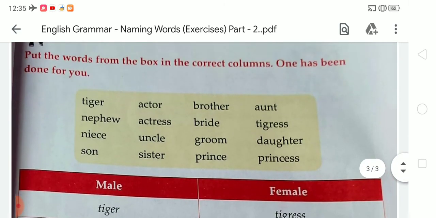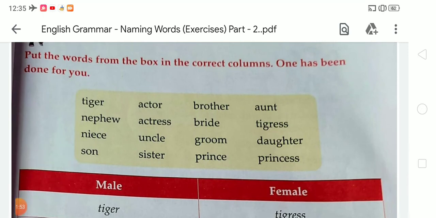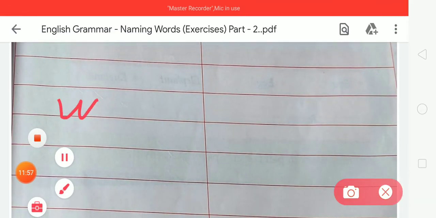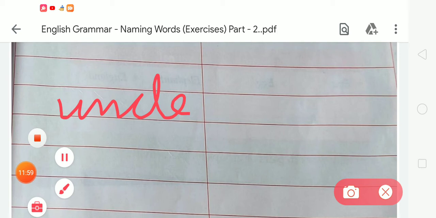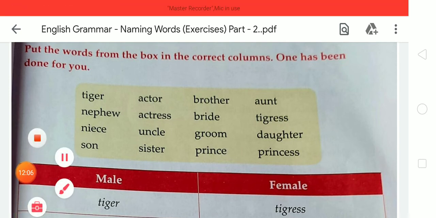Now the next male word is uncle. So you have to write uncle. What is the spelling of uncle? U-N-C-L-E, uncle. And the female version of uncle is aunt. So you have to write aunt in the given female column.